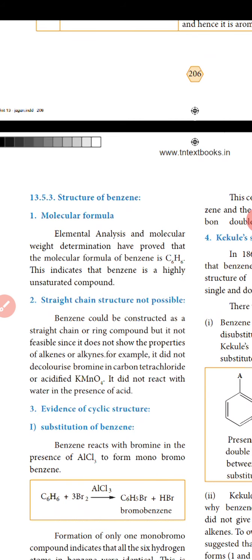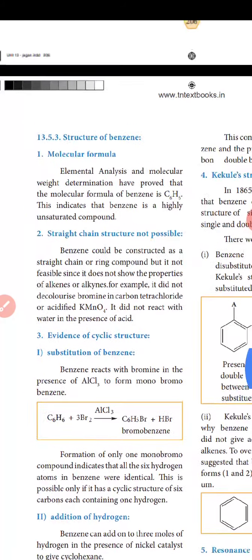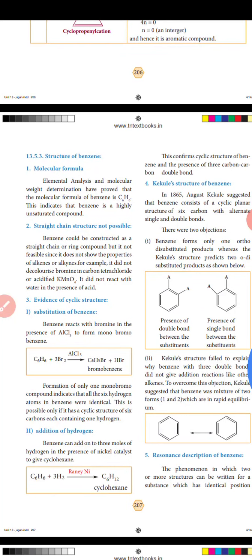Benzene does not show the properties of alkenes or alkynes. For example, it does not decolorize bromine in carbon tetrachloride or acidified potassium permanganate. It does not react with water in the presence of acid.